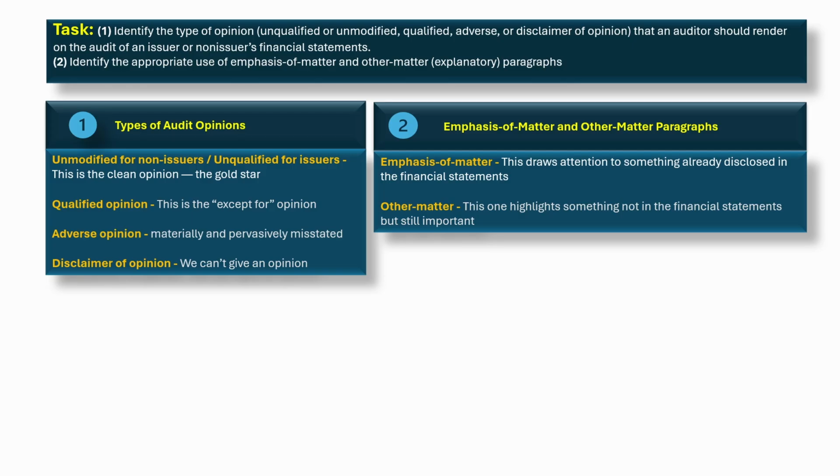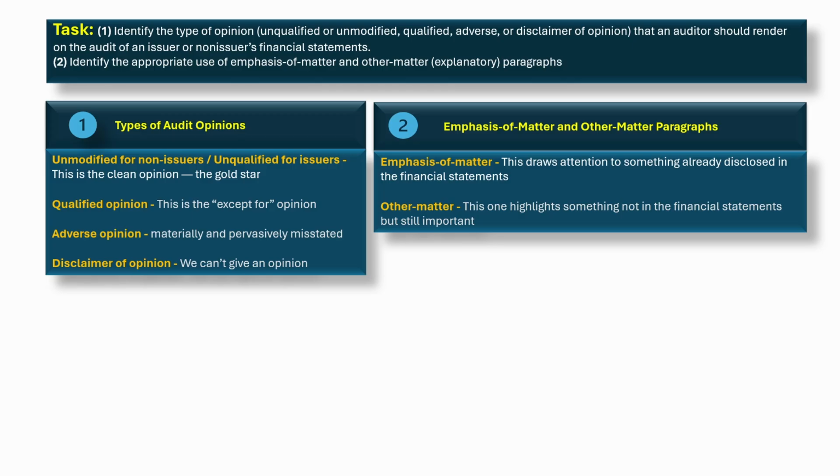2. Emphasis of matter and other matter paragraphs. Now let's talk about those extra paragraphs we sometimes tack on. Emphasis of matter. This draws attention to something already disclosed in the financial statements. It doesn't change the opinion. It just says, hey, reader, don't miss this. Examples are a going concern uncertainty, a big subsequent event, or some unusually important transaction.